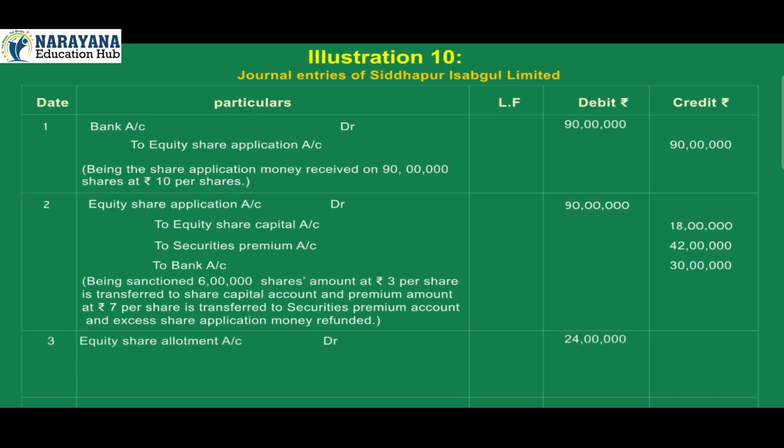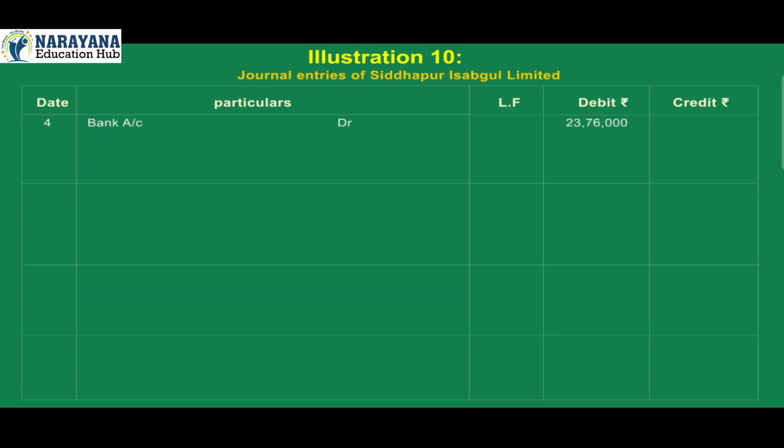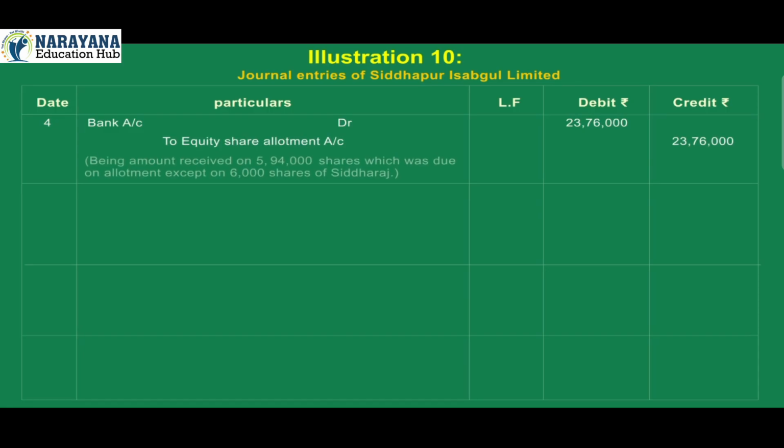3. Equity share allotment account debit 24 lakh to equity share capital account credit 24 lakh. Being the amount becomes due on 6 lakh shares at rupees 4 per share on allotment. 4. Bank account debit 23,76,000 to equity share allotment account credit 23,76,000. Being amount received on 5,94,000 shares which was due on allotment except on 6,000 shares of Siddharaj.